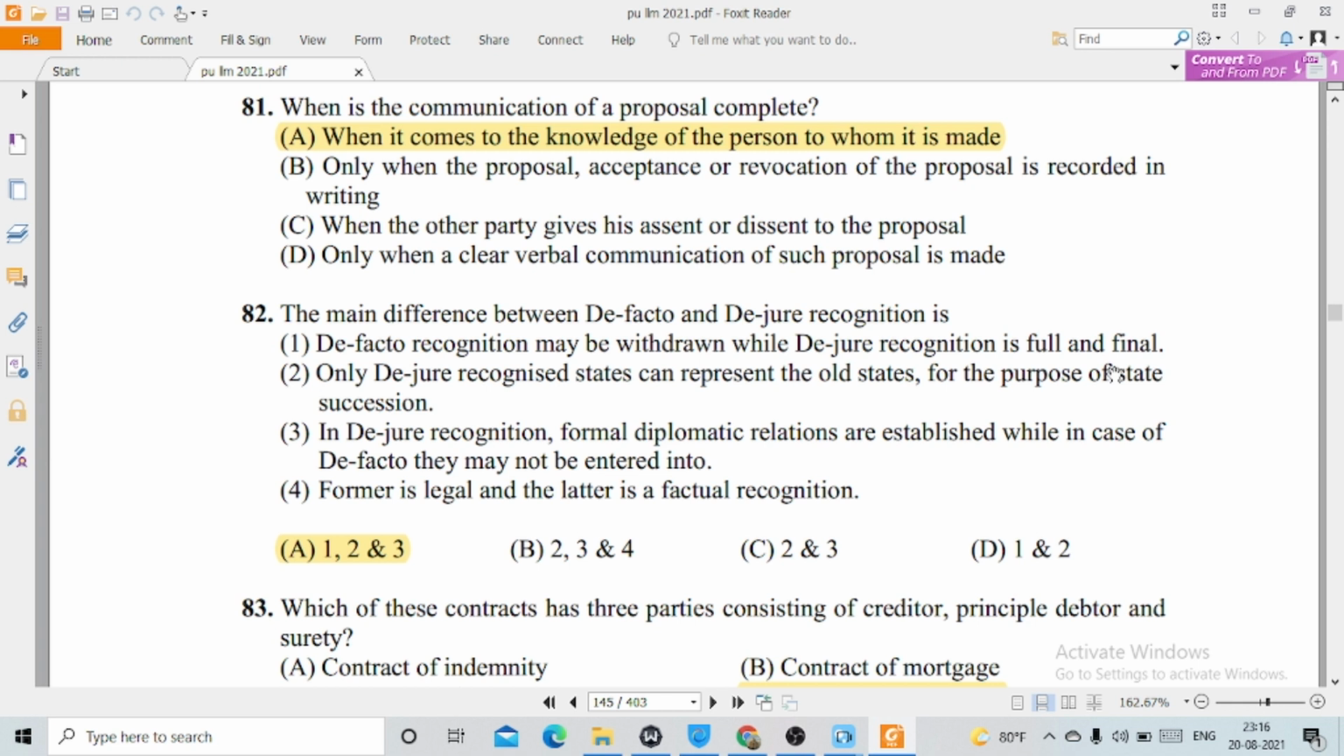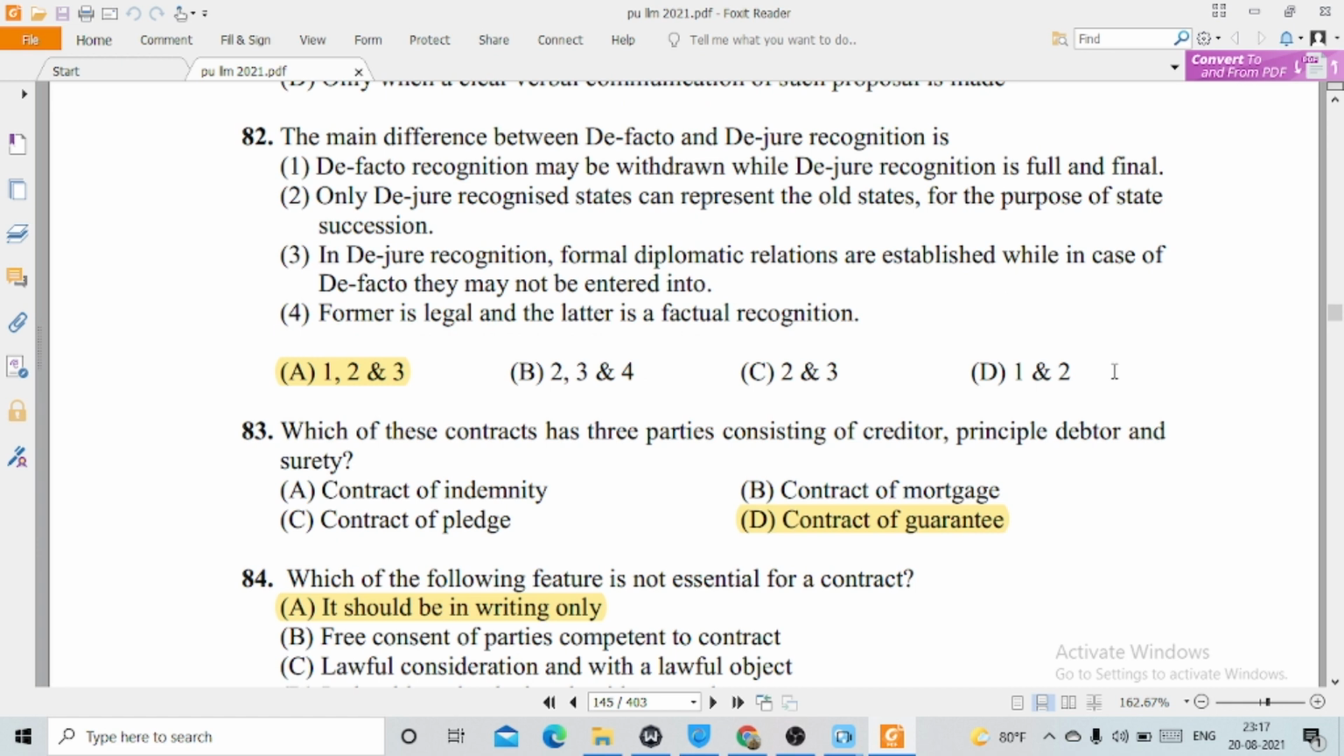One, de facto recognition may be withdrawn, while de jure recognition is full and final. Two, only de jure recognized states can represent the old states for the purpose of state succession. And three, in de jure recognition, formal diplomatic relations are established, while in case of de facto, they may not be entered into. 83. Which of these contracts has three parties consisting of creditor, principal debtor and surety? This is option D, contract of guarantee.